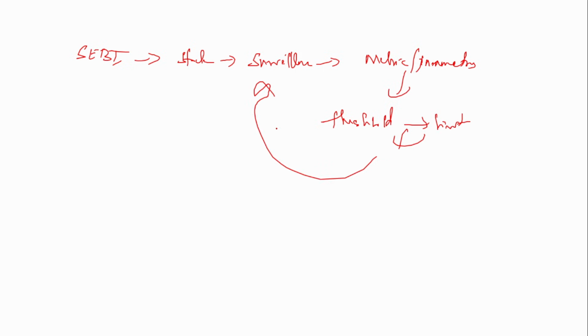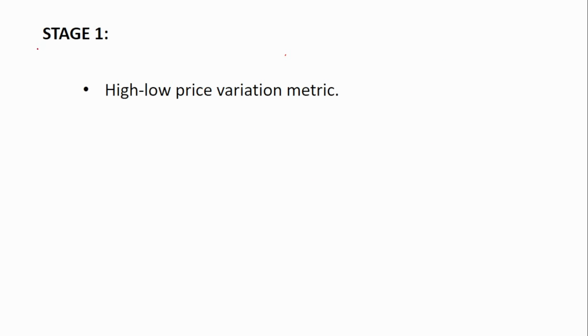Okay, they will continuously be monitoring certain parameters in the stocks, and when it crosses a certain assigned limit, it is placed under surveillance. Similarly, here also it is the same way. So first, stage 1. If the high-low price variation metric threshold is crossed, then the stock is placed under stage 1.